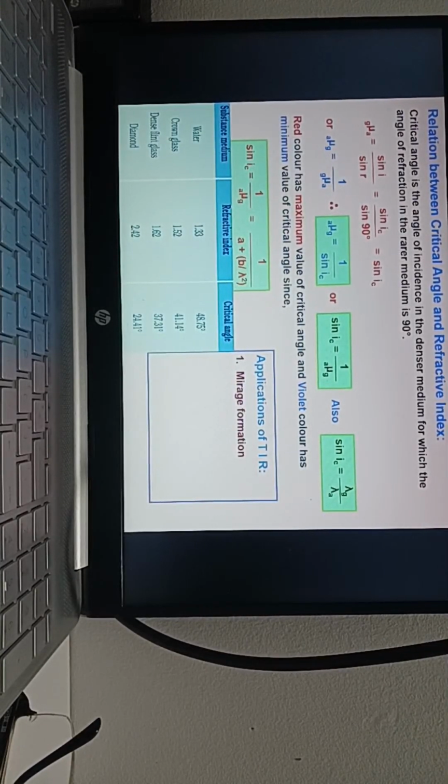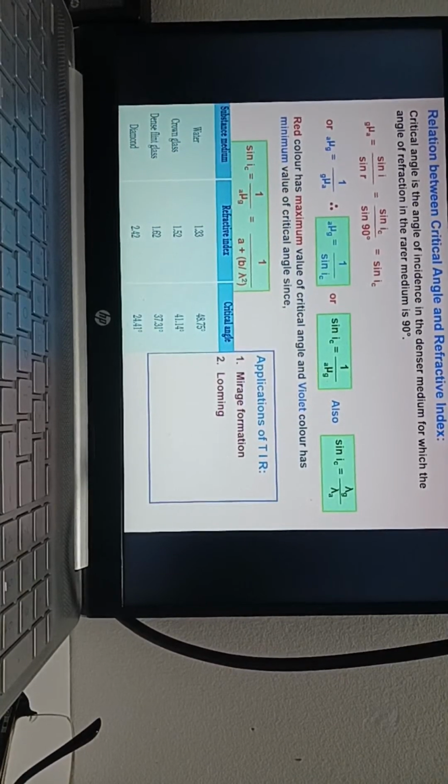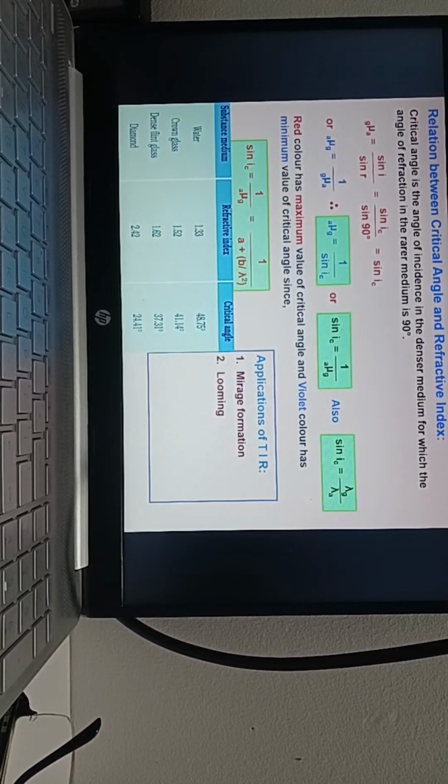These are the applications. Mirage. You know mirage? You know looming? No, sir. Looming means generally when you stand watching the river or the sea from the beach, a ship which is going disappears because the earth is round.